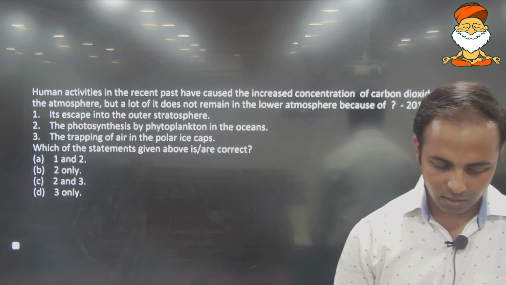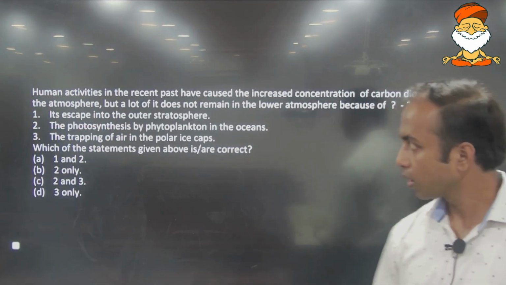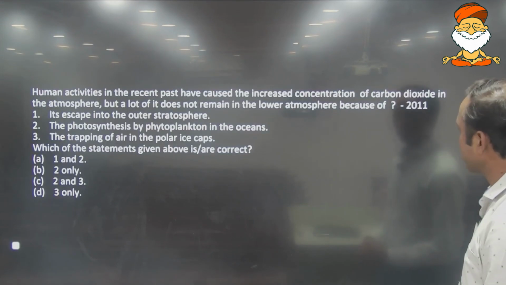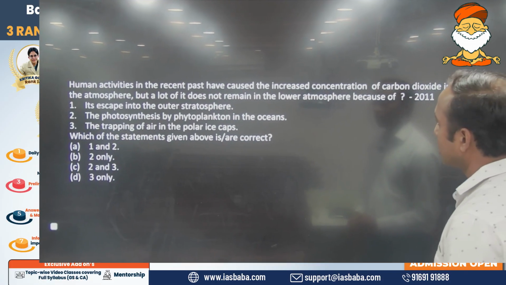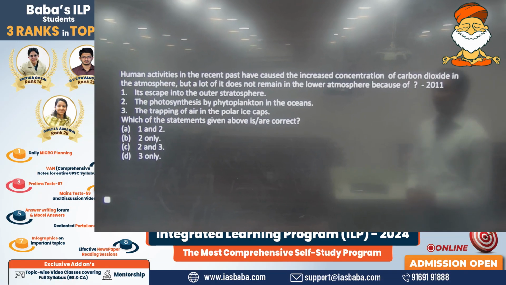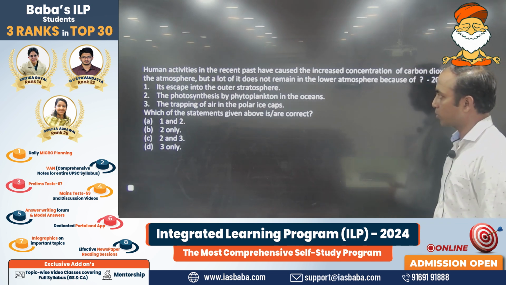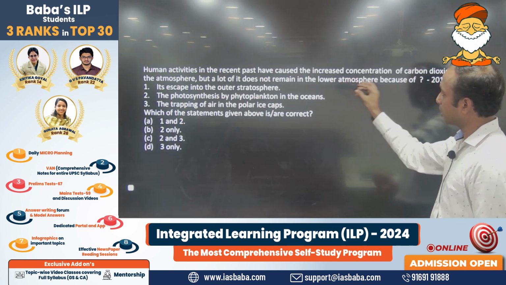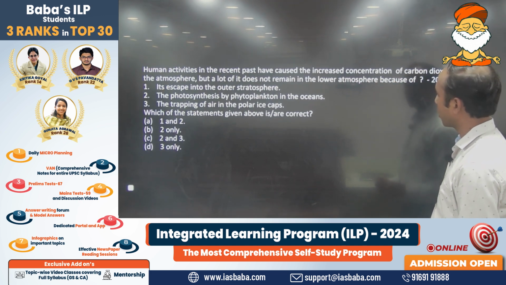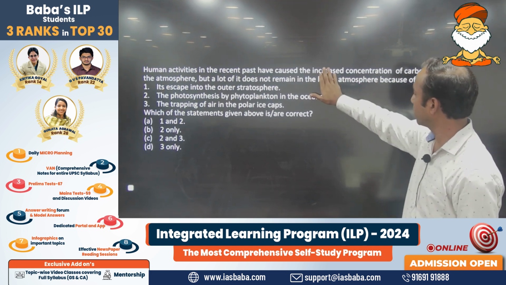So here C is the answer. Now here is a little difficult question. It says human activities in the recent past have caused the increased concentration of carbon dioxide in the atmosphere. True, but a lot of it does not remain in the lower atmosphere because of... Okay, do not get carried by the word lower.